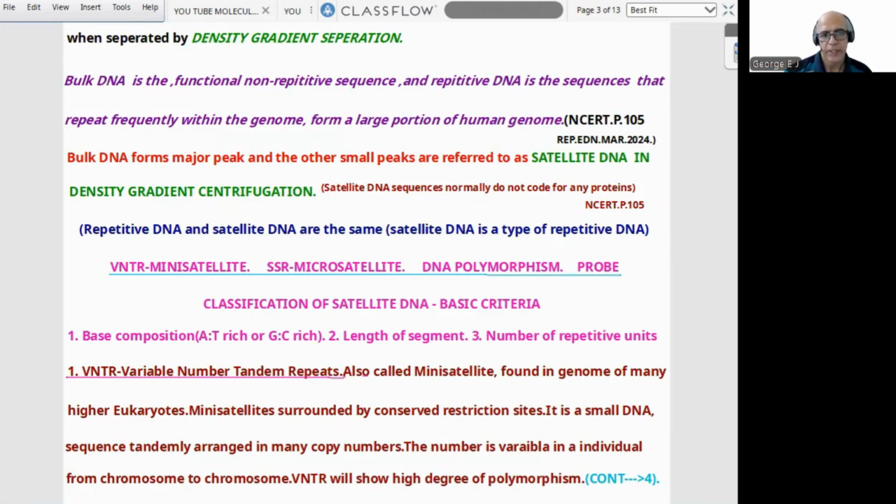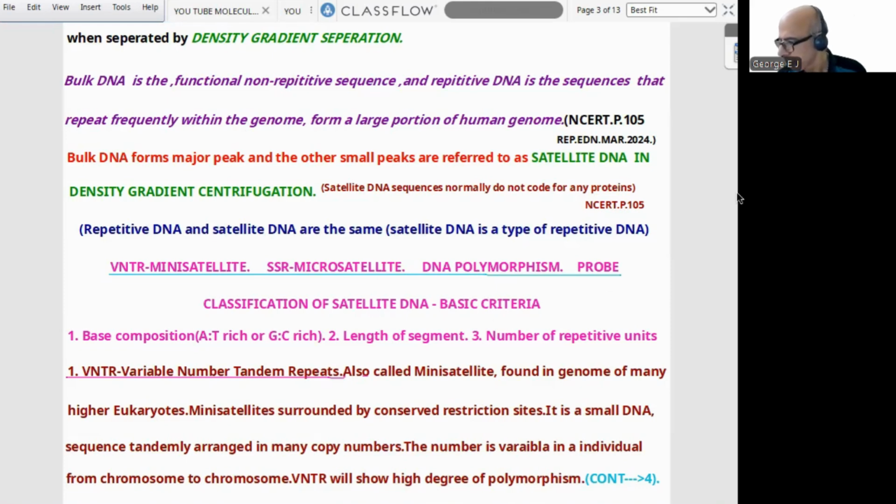Bulk DNA forms major peaks. Then repetitive DNA is the sequence that repeats frequently within the genome and forms a large portion of the human genome. It is otherwise called small peaks, or referred to as satellite DNA in density gradient separation or centrifugation. Satellite DNA sequences normally do not code for any protein. Repeated DNA and satellite DNA are almost the same. Then VNTR, minisatellite, SSR, microsatellite, DNA polymorphism probe, classification based on base composition, length of segment, number of repetitive units.